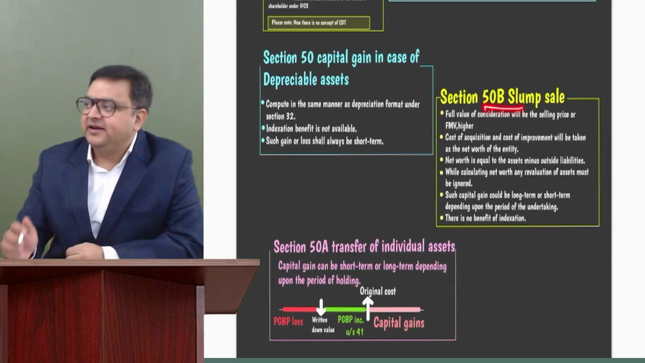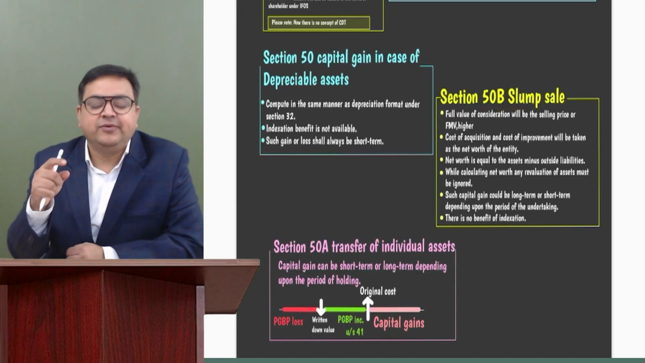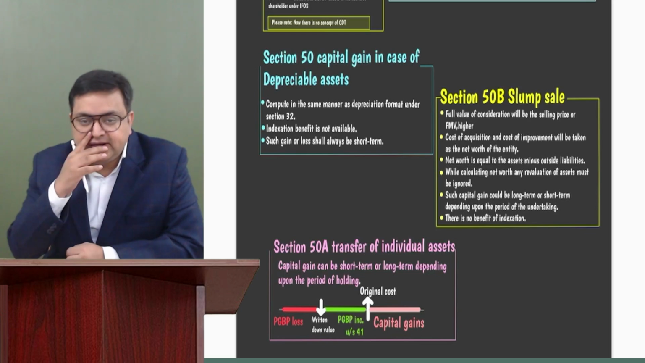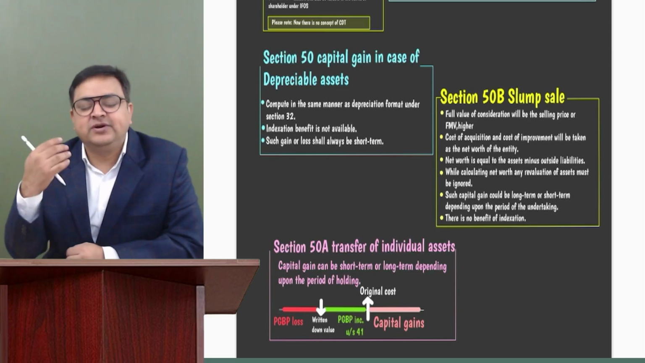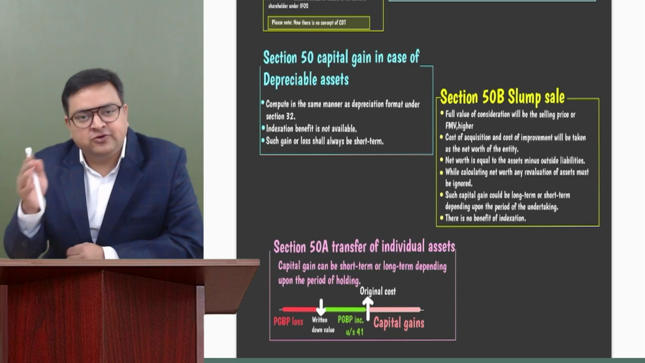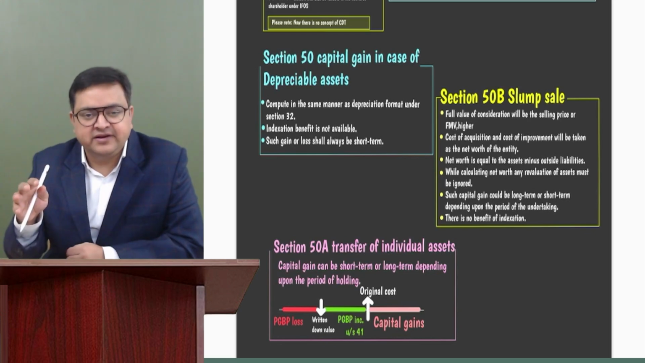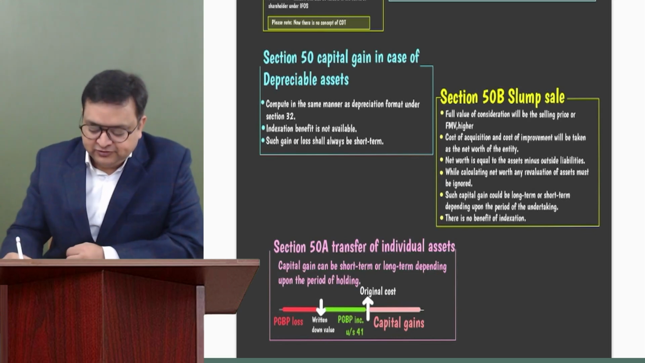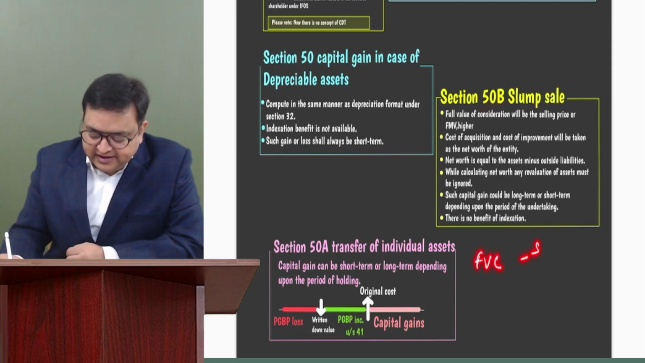In case of slump sale, whenever various capital assets are sold for a lump sum consideration. So let's say the assessee has sold his entire undertaking. All the assets, all the liabilities he has sold for a lump sum consideration. That is called slump sale. So section 50B says, what is the full value of consideration? Whatever is the selling price or the fair market value of that undertaking, whichever is higher.